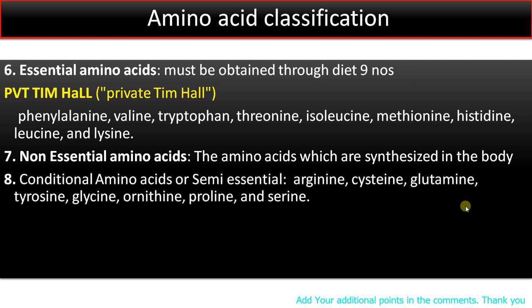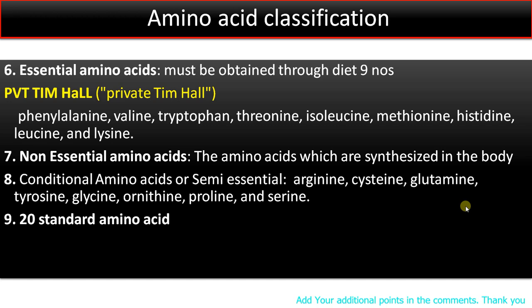Point number 8. There are conditional amino acids or semi-essential amino acids that are required at certain specific condition, maybe during stress or maybe some other physiological conditions. Include arginine, cysteine, glutamine, tyrosine, glycine, etc. Some amino acids are produced at older age but not synthesized in infants. Such amino acids that is specifically needed at certain conditions are called as semi-essential amino acids.